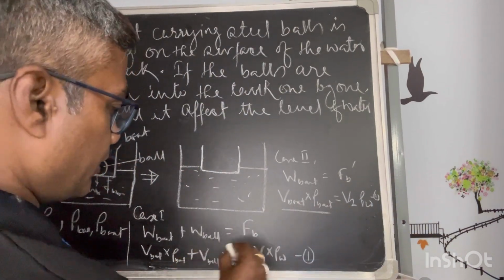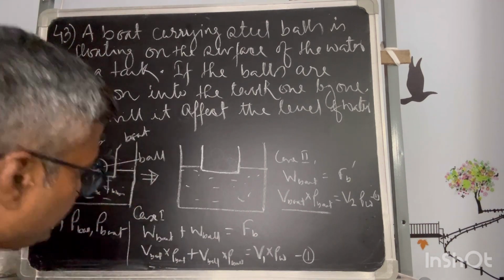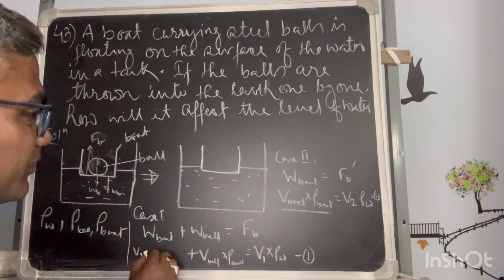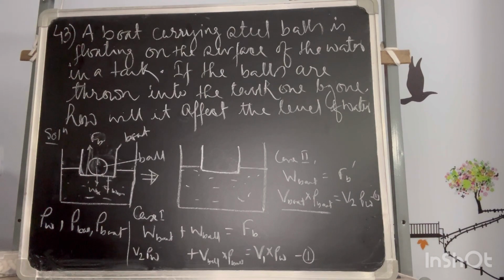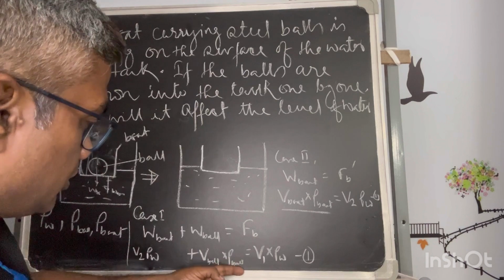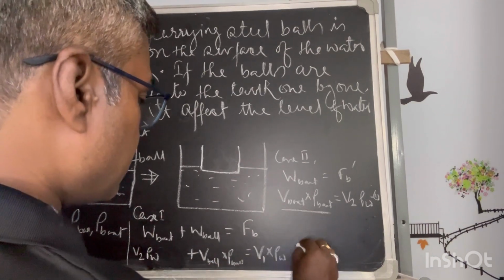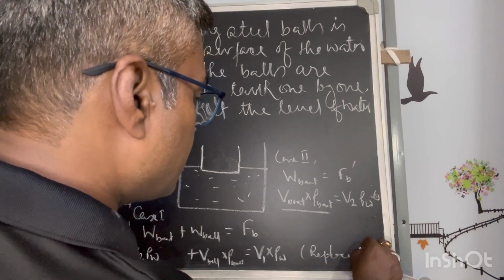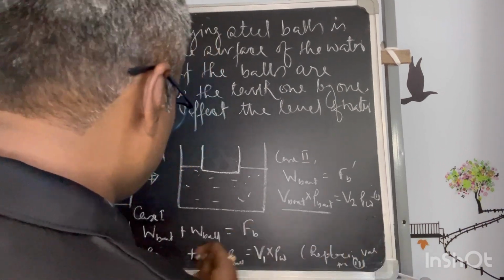If I replace this value here, so from 1 and 2 I can write this part instead of this as V2 rho of water, density of water. So that means the ball. So if I say from this is the replacing value from 2. Okay, so this is the case.